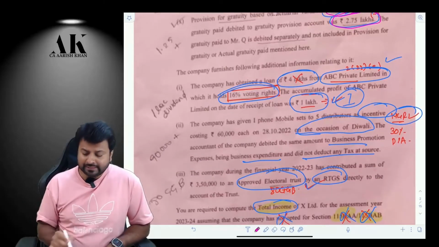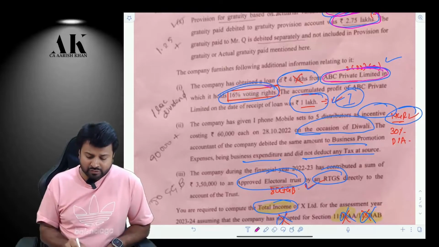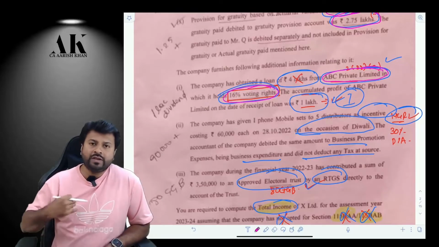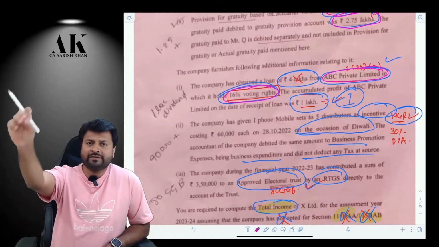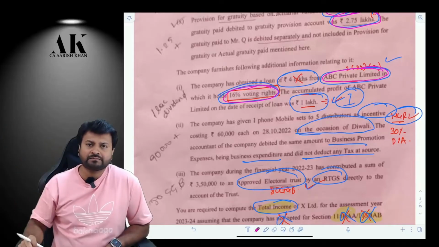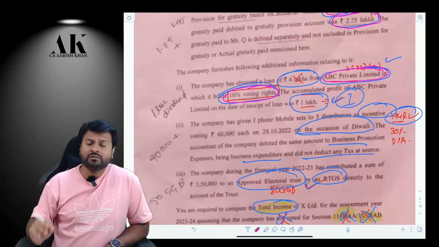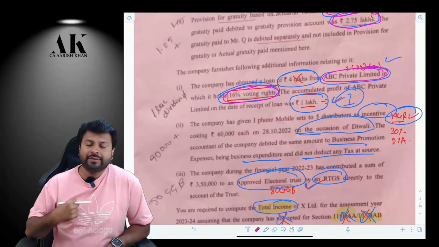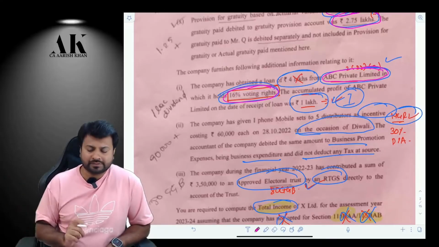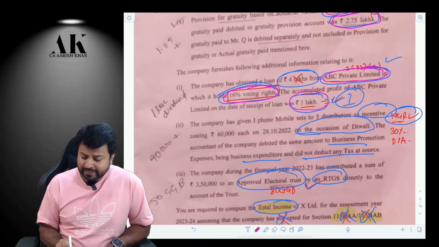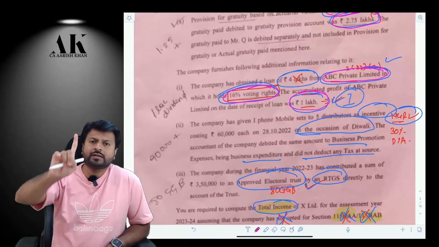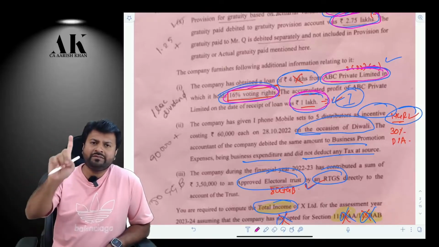Next, you have taken some loan from a private limited company in which you hold 16% voting rights. So if I hold 10% or more voting rights in a private limited company which is a closely held company, and that closely held company gives me a loan, then that is a deemed dividend. And because it is a deemed dividend, it will be taxable under IFOS. How much? The deemed dividend cannot exceed the accumulated reserve. How much is the accumulated reserve? It is only 1 lakh. Therefore, the deemed dividend will be only 1 lakh.